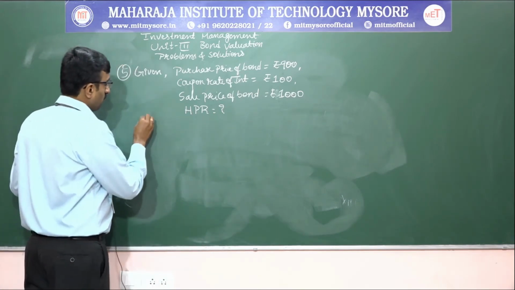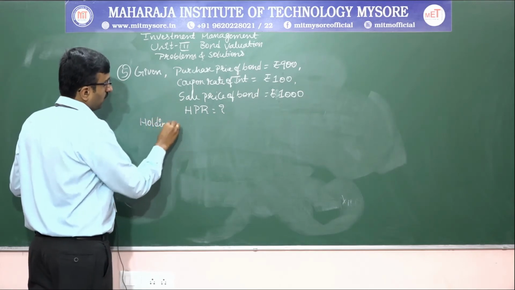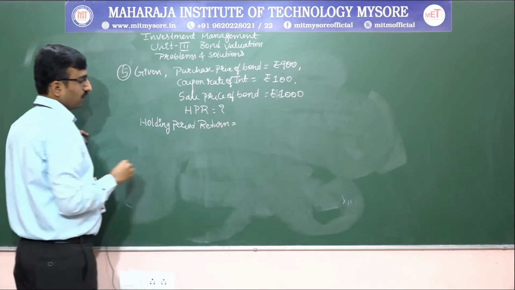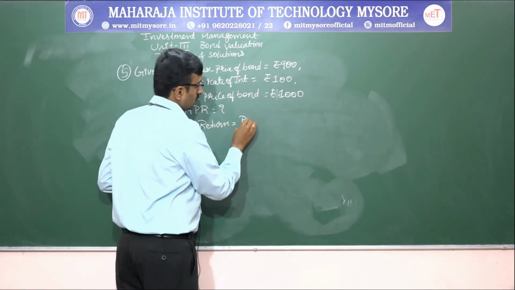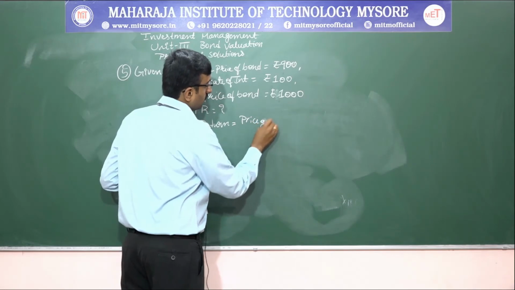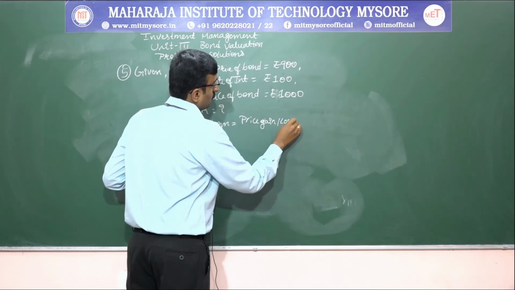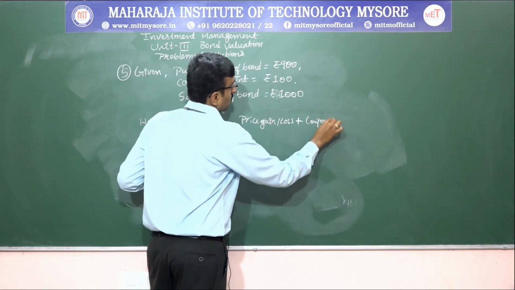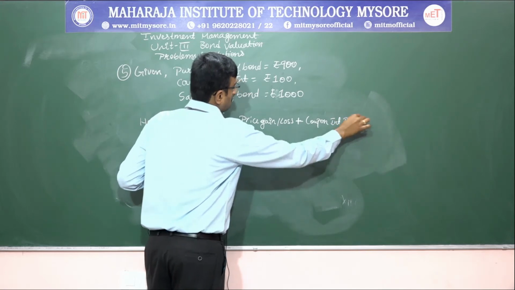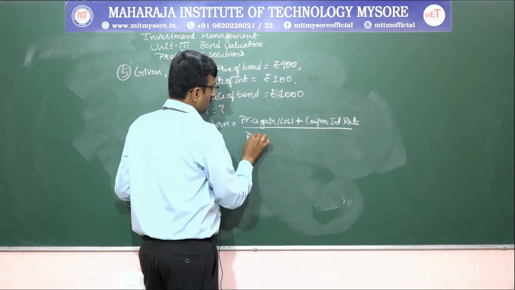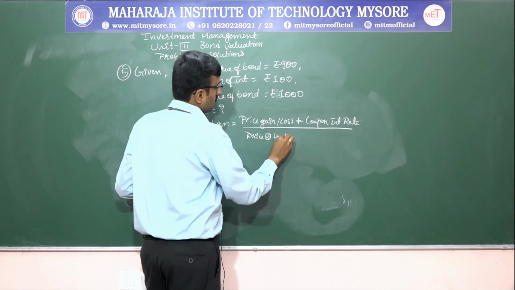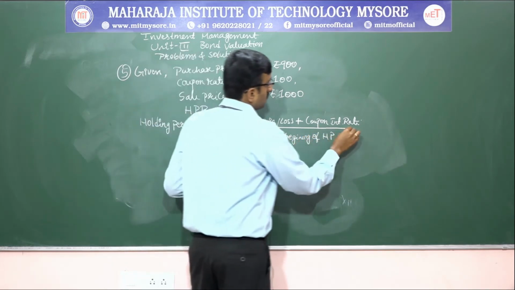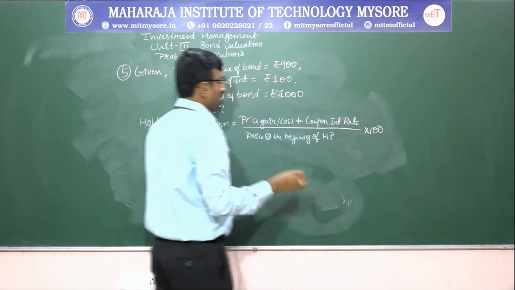So, let us write down the formula. Holding period return is equal to price gain or loss plus coupon interest, divided by price at the beginning of the holding period, whole into 100.